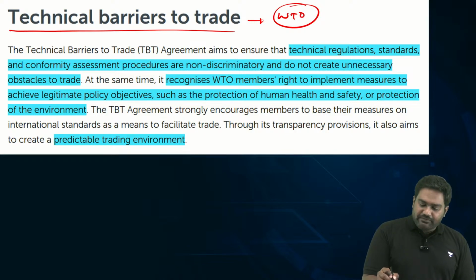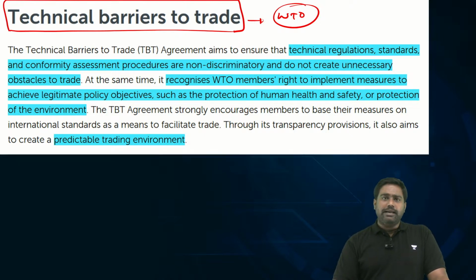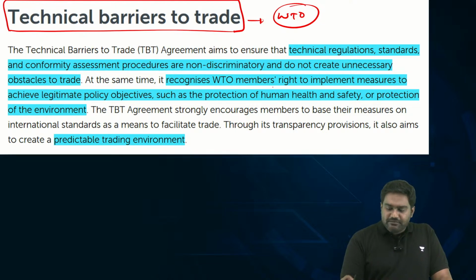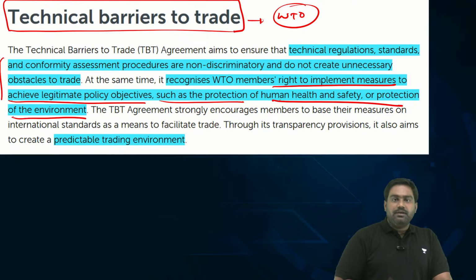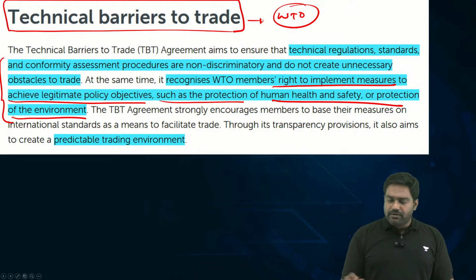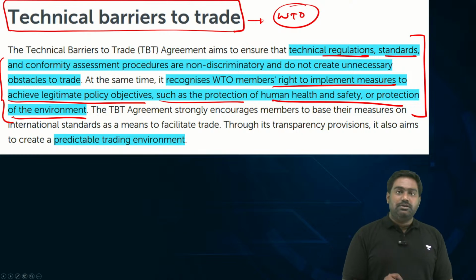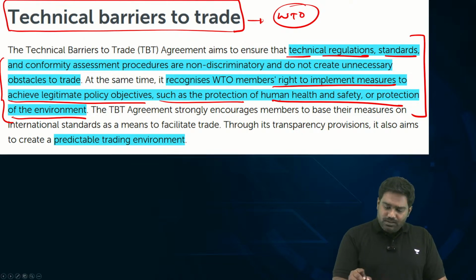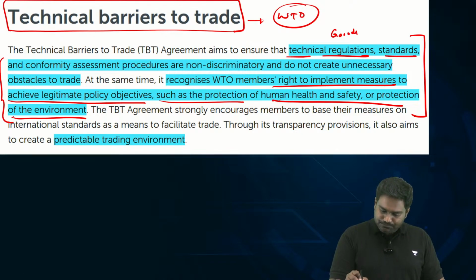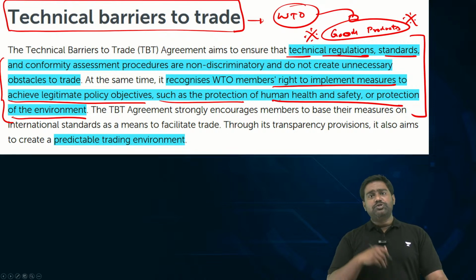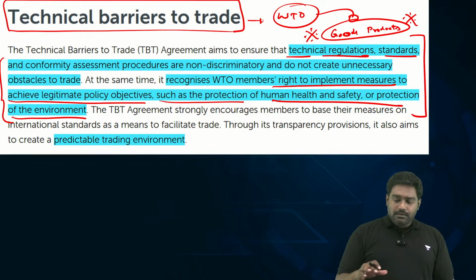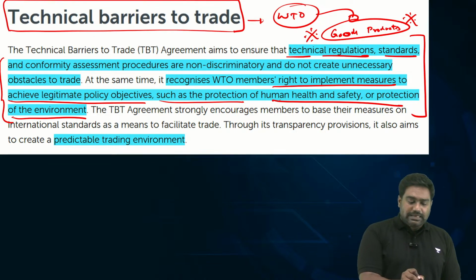See, countries have a right to restrict trade by setting some technical standards, some quality standards, in order to protect their environment, to ensure the quality of a product, also to ensure human safety and to protect human health. Countries have a right to bring some technical standards and regulations, so they can restrict certain goods. They can restrict certain products which can be hazardous or which don't meet the quality standards prescribed. But however, this can become a technical barrier to trade.